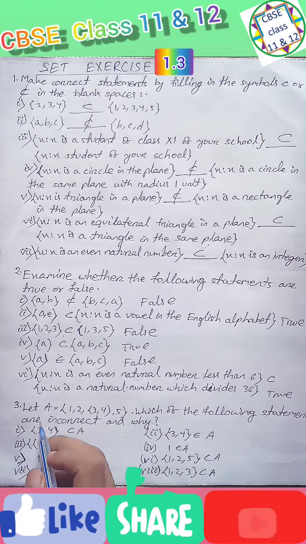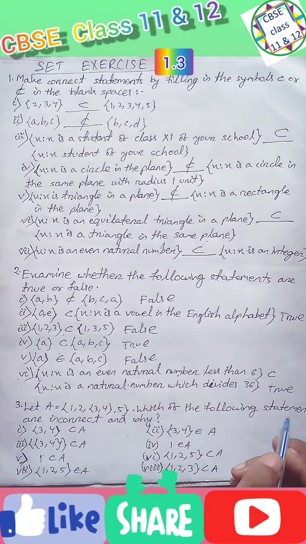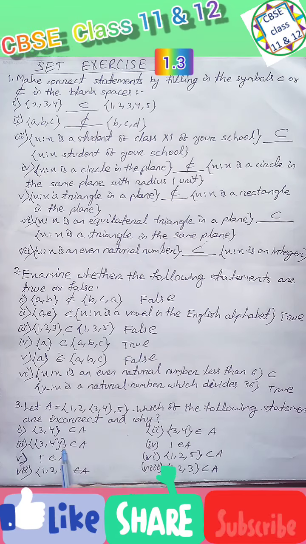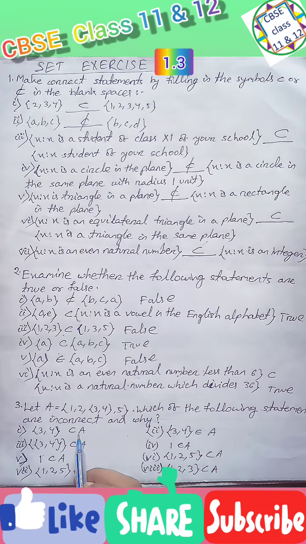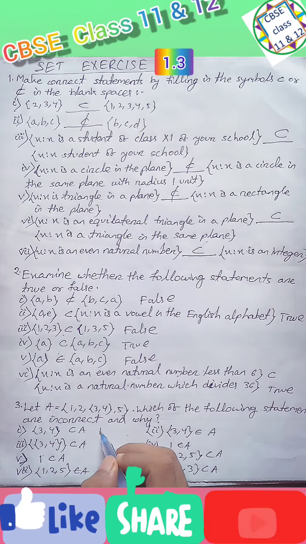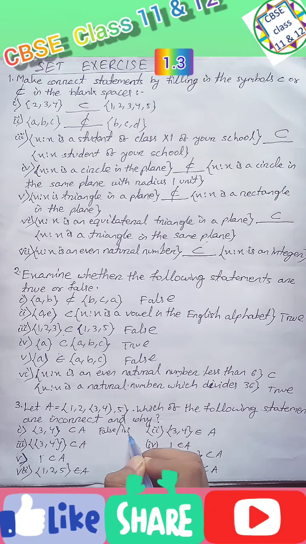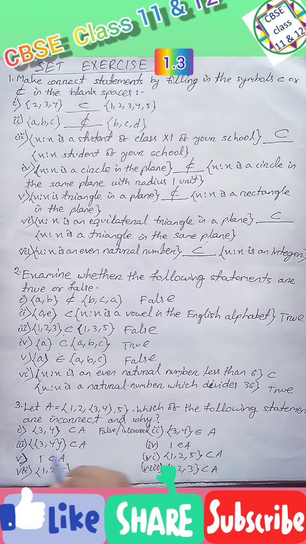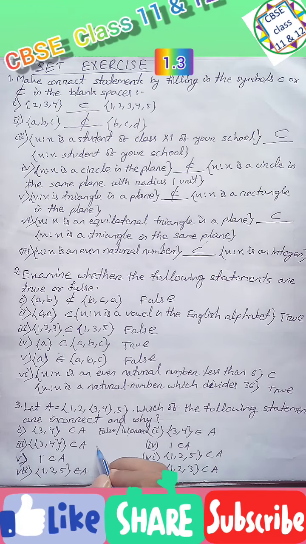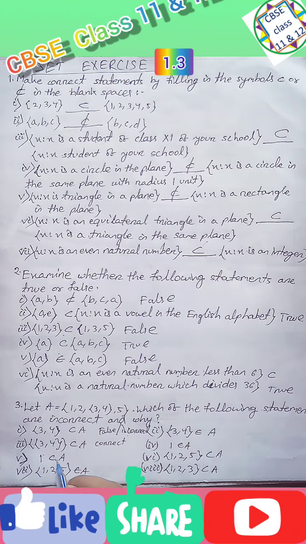Let A equal to {1, 2, 3, 4, 5}. Which of the following statements are correct and why? {3, 4} subset of A: that is false, incorrect. {3, 4} subset of A... that is correct. {1} subset of A: that is incorrect.